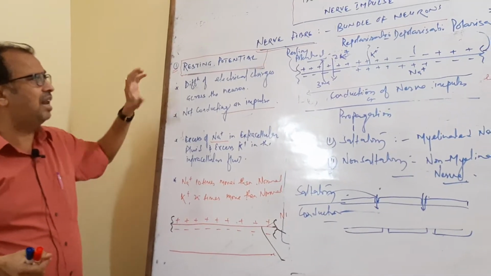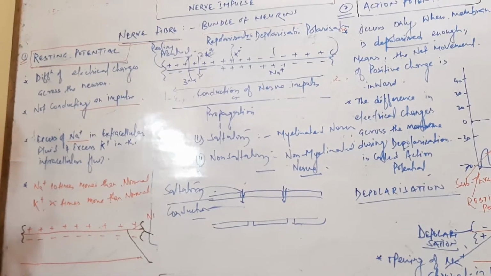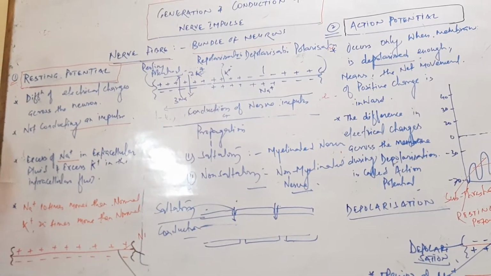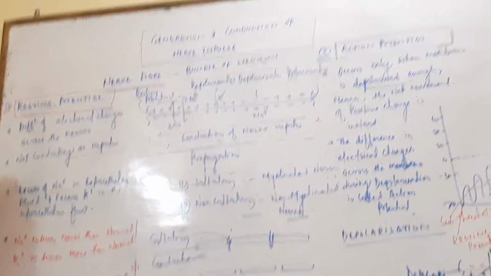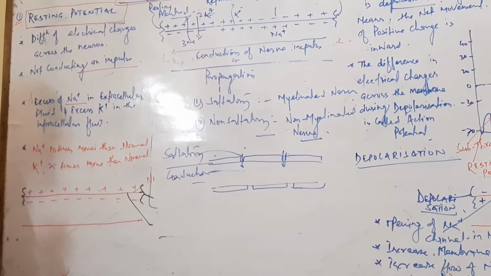When the electrical charges across the membrane do not move, that is called the resting potential. In the resting potential, charges are not conducting as an impulse.